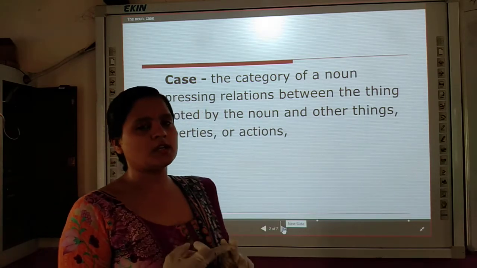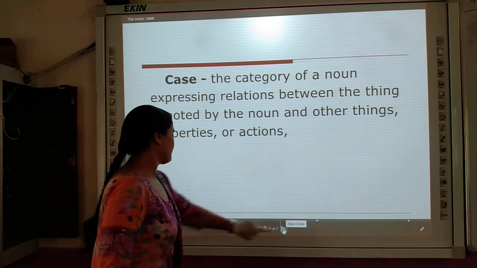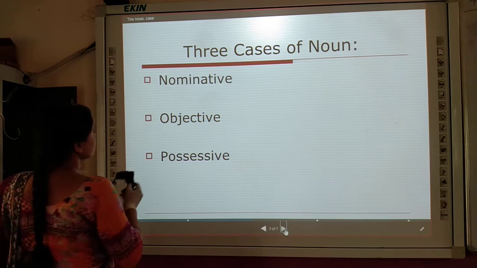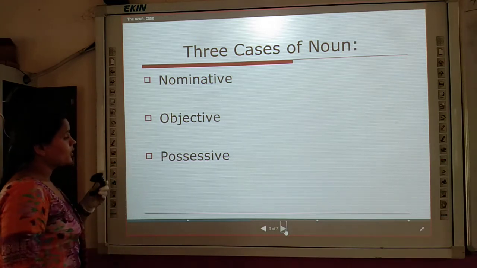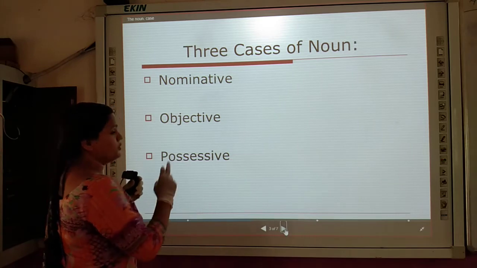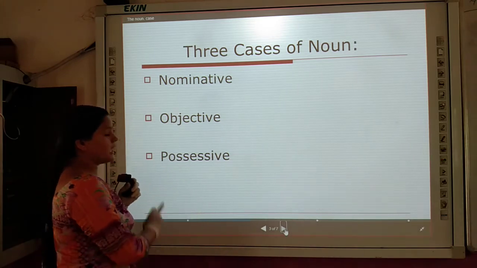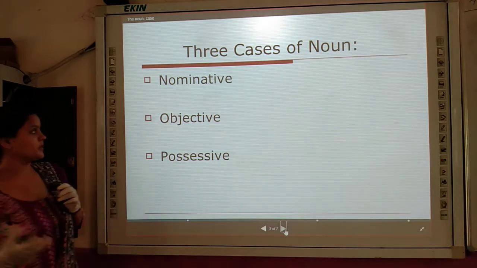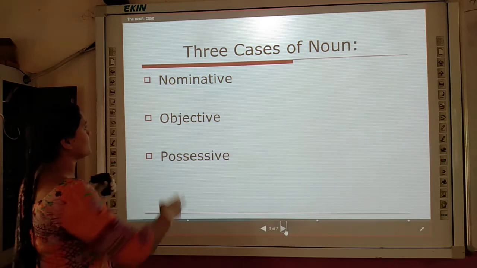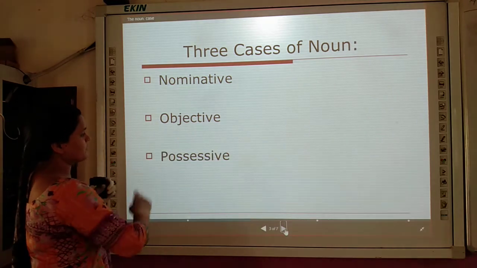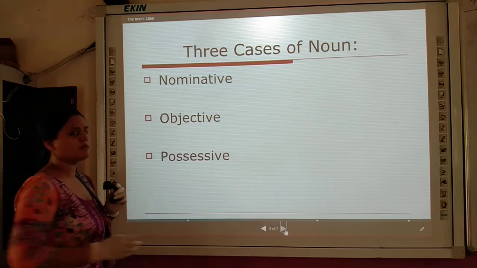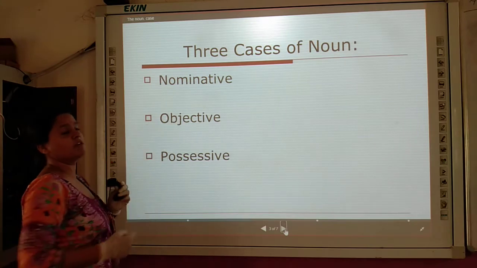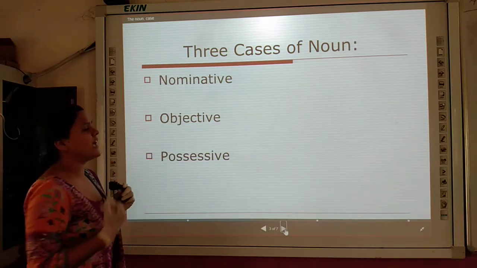There are three types of cases in the noun. Can you see the screen, class? Yes, ma'am. So there are three cases of noun: nominative case, objective case and possessive case. We also name them with a second name: subjective case, accusative case and possessive case. But possessive case does not have any other name. Only nominative case can be called subjective case, and objective case can be called accusative case.